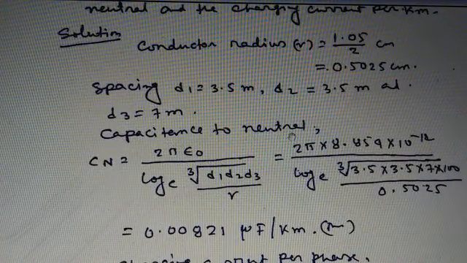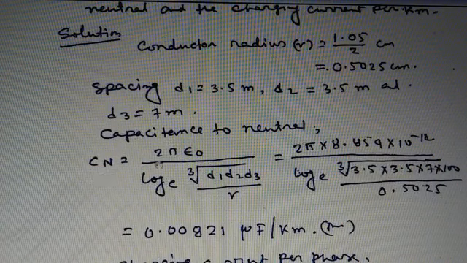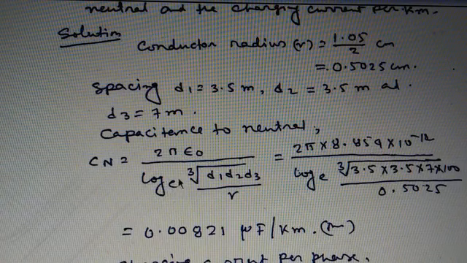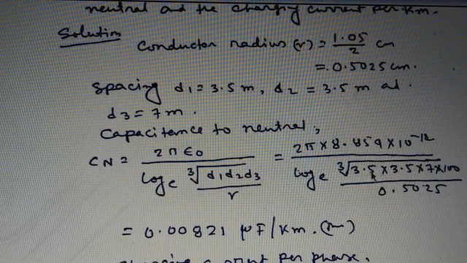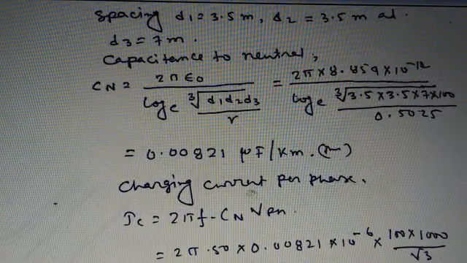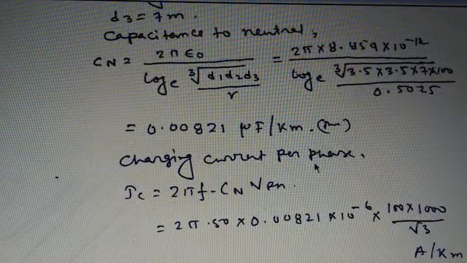Now the capacitance to neutral, Cn, the common formula is 2 pi epsilon 0 divided by log base e cube root of D1 D2 D3 divided by R, and that is equal to 2 pi into 8.854 into 10 to the power minus 12 divided by log e cube root of 3.5 into 3.5 into 7 into 100 divided by 0.5025, and that is equal to 0.00821 microfarad per kilometer. That is the first answer.